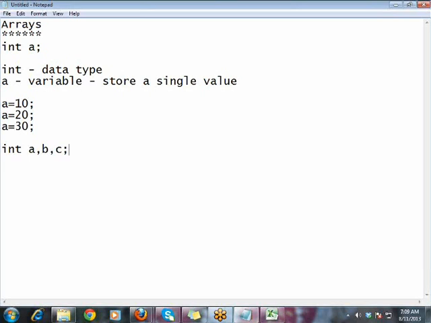That's okay, that is fine. It's good, since you have separate variables for identification when you are storing multiple values. Biggest of two numbers is okay, biggest of three numbers is okay. Let us say I need to find the biggest of 10 numbers. What is the difficulty you see here? You need to declare 10 variables.